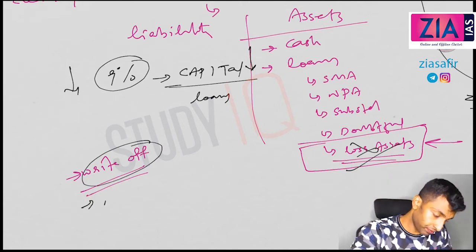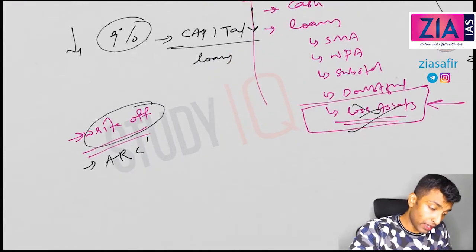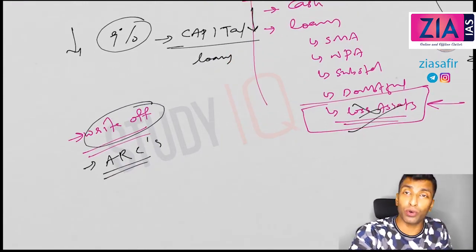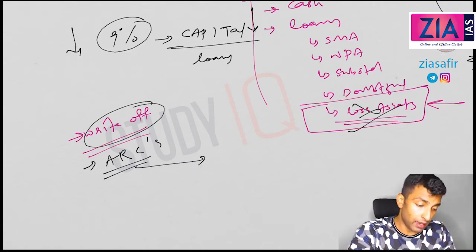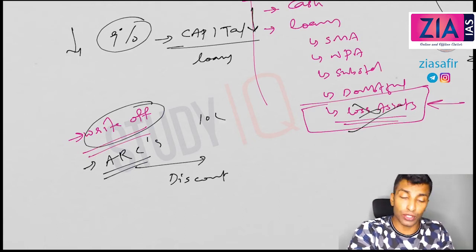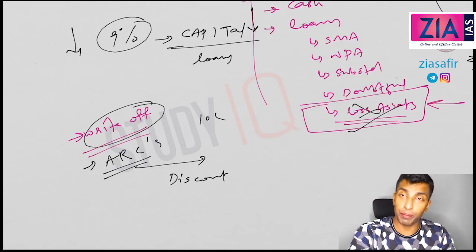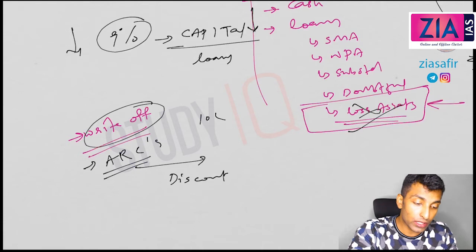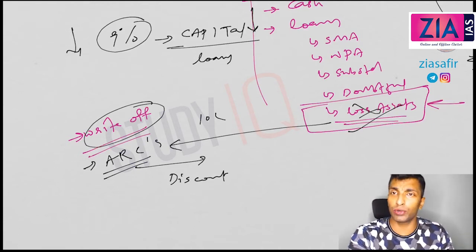Second option, you can pass this to ARCs, asset reconstruction companies. So how is it done? Banks will pass it on to ARCs at a discounted price. Let's suppose the NPAs are, say, 10 lakh. There will be a negotiation between the ARC and the bank, and based on the negotiation, the loss assets will be transferred to the ARC, and then the ARC will recover it through legal channels.